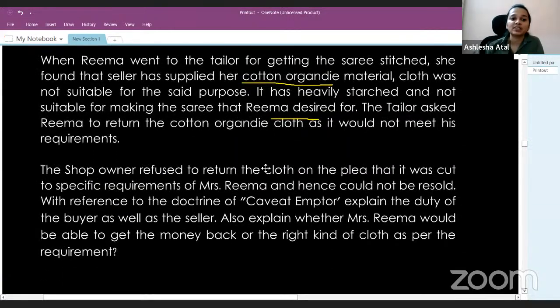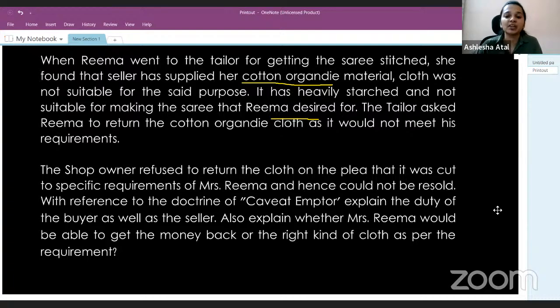As it would not meet the requirements, the shop owner refused to return the cloth on the plea that it was cut to specific requirements. So when Rima goes to the shop owner again, he refuses to take the cloth back, stating that the cloth has been cut into your specific measurement, so I cannot do it, and hence it could not be resold. With reference to the doctrine of caveat emptor, explain the duty of the buyer as well as the seller.